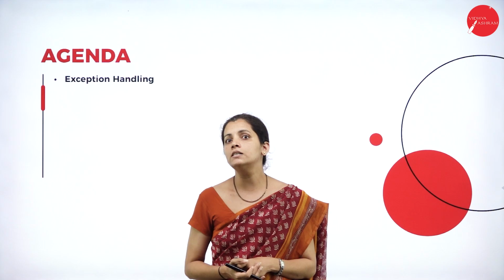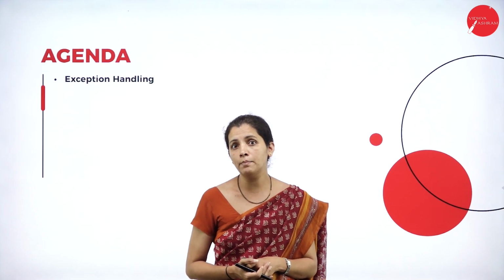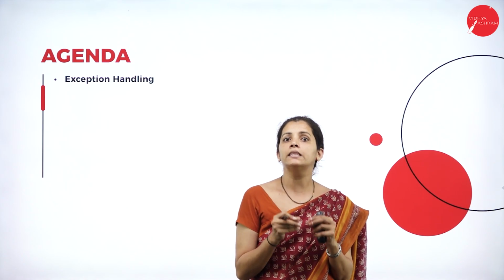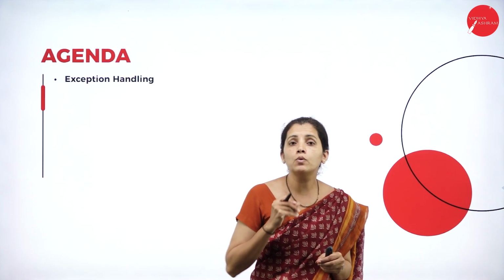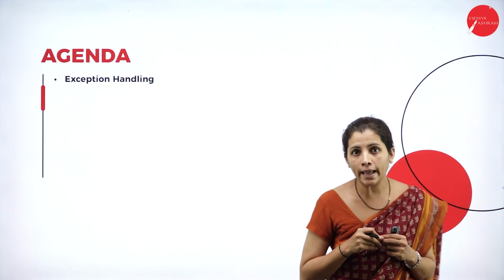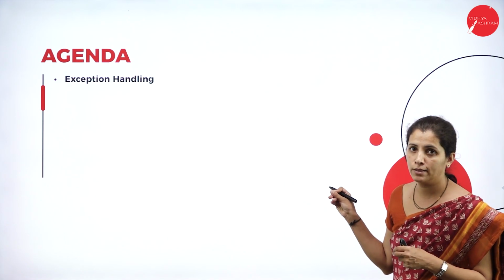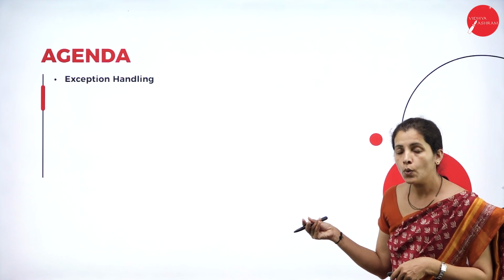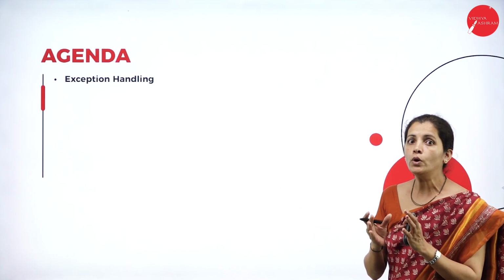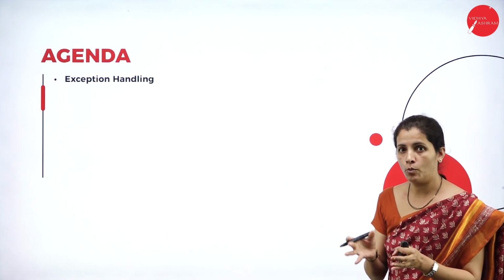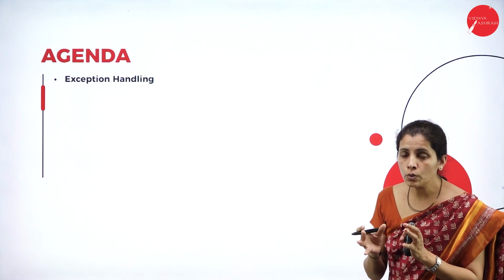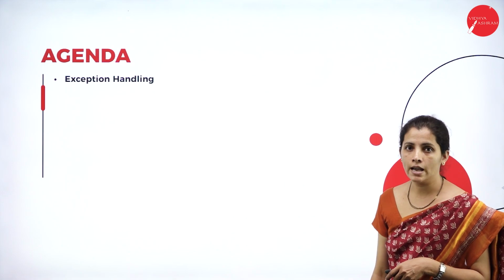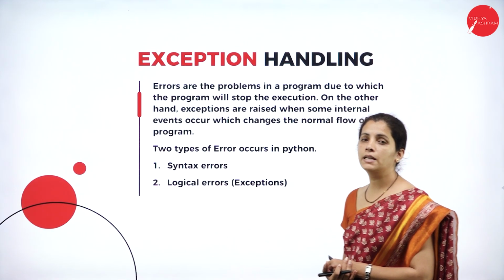So dear student, what is exception and how are we able to handle exception? So what is exception? Exception is nothing but the error. So, how are we going to handle the error and what mechanism do we have in Python? When an error occurs, when we do not write the statement properly, when we do not write the condition properly, in that time, exception may arise. Now, exception is nothing but the errors.